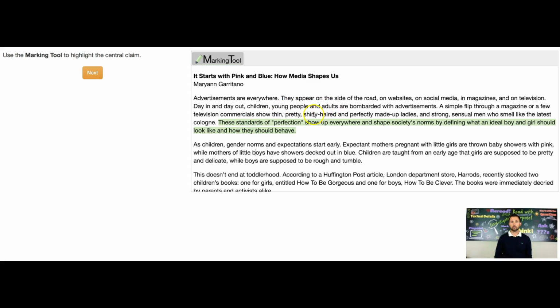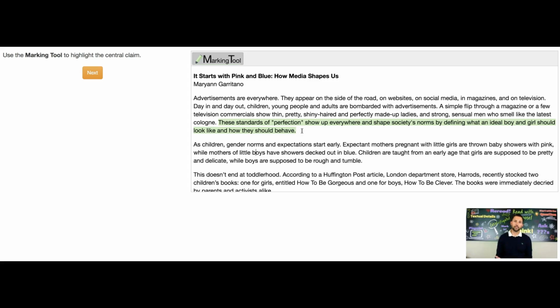These standards, talking about up here earlier in the paragraph, it says, looking through magazines, you can see how people are portrayed as being pretty and wonderful hair and perfect everything. Men are strong, women are beautiful. And it says these standards of, quote, perfection show up everywhere. See how it's saying this is just how it is? And shape. So not only do these images show up everywhere, but they shape society's norms or beliefs by defining what an ideal boy and girl should look like and how they should behave.